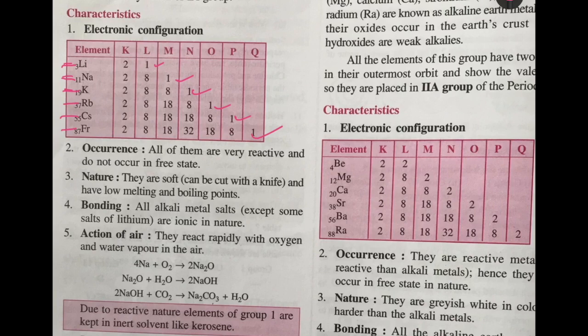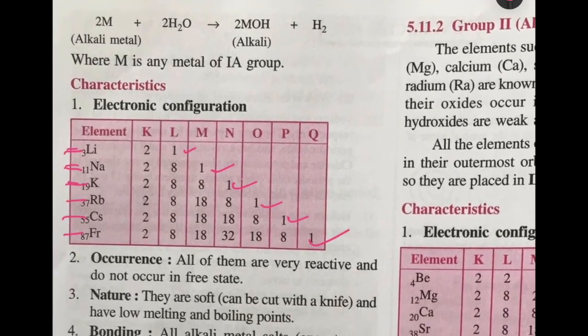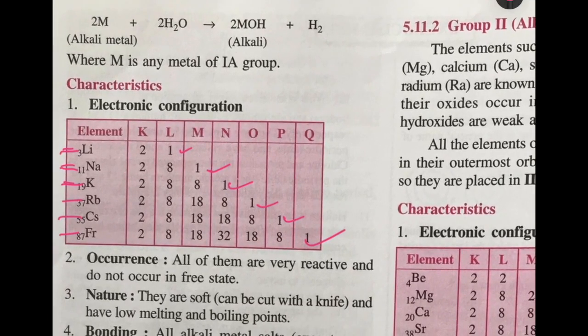Why? Because they react with water to form hydroxides, which are very strong alkalis. If you take any alkali metal, lithium, sodium, potassium, and it reacts with water, alkali will be formed, the metallic alkali, lithium hydroxide or sodium hydroxide or potassium hydroxide, and hydrogen will be released.